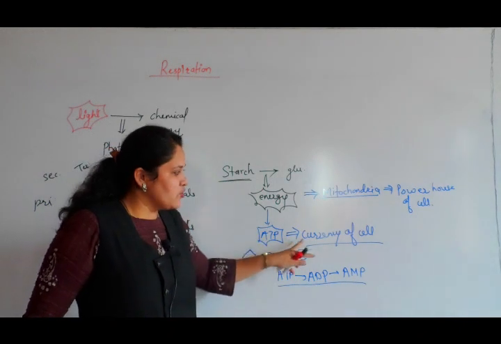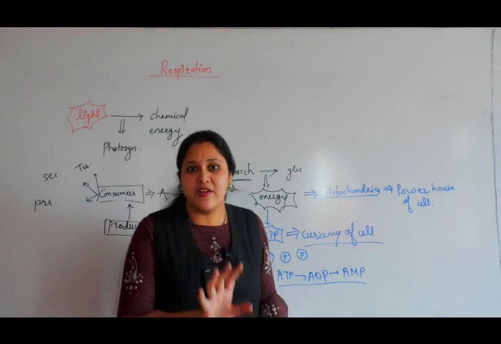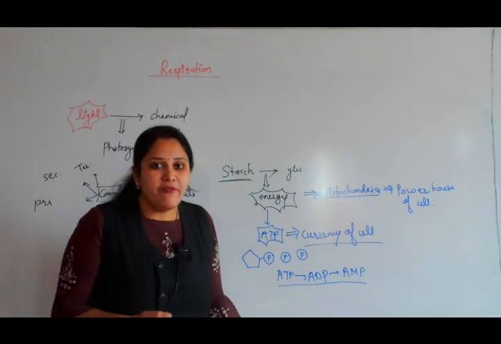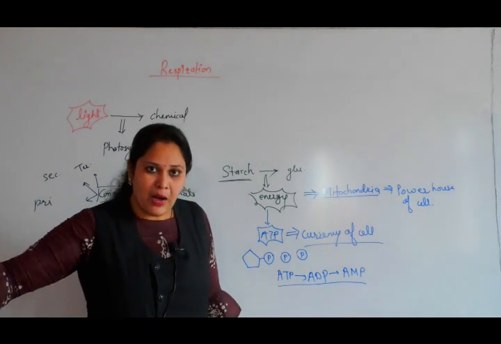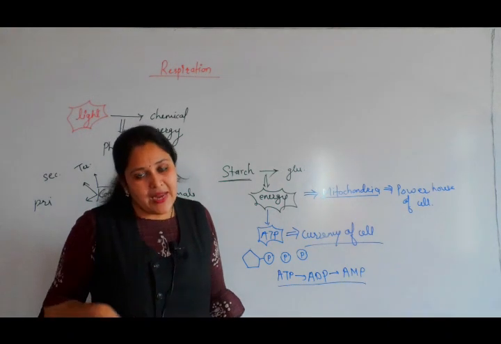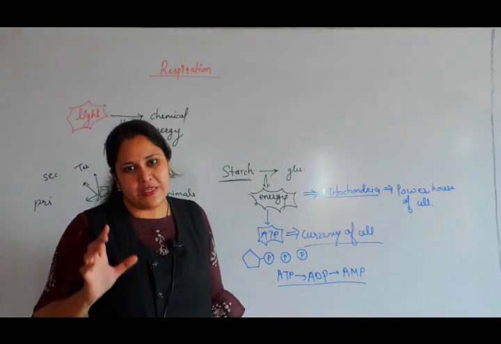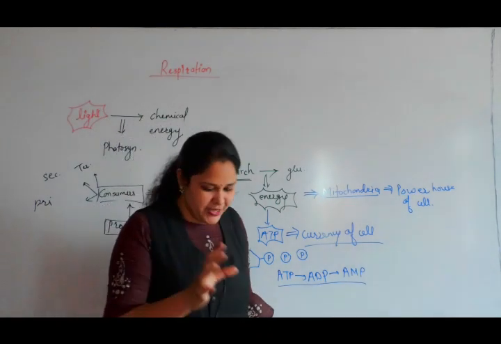So ATP is called the currency of the cell. Fine. So this is respiration in general. Why is respiration an essential process? Whatever food we eat is broken down into simpler compounds. During this process, energy is released. That energy is stored in the form of ATP. ATP is the readily available form of energy for every cell.